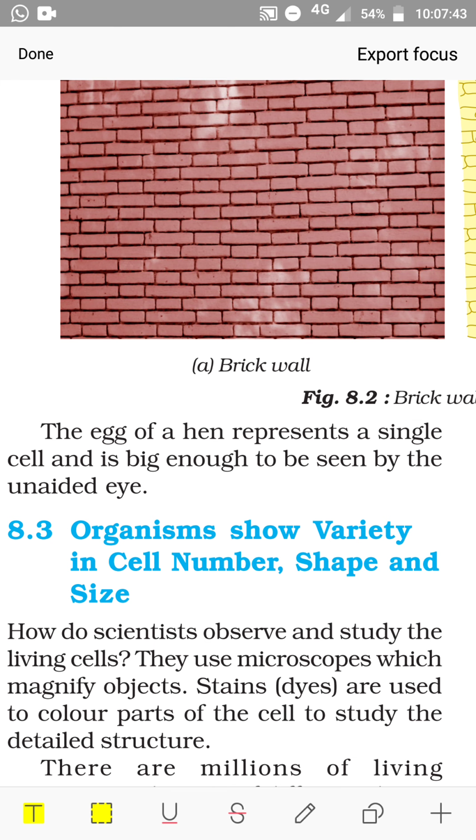How do scientists observe and study the living cells? Now certainly these cells are very small in size, so microscopes are used, which magnify the object. Stains are used to color the parts of the cell to study the detailed structure.